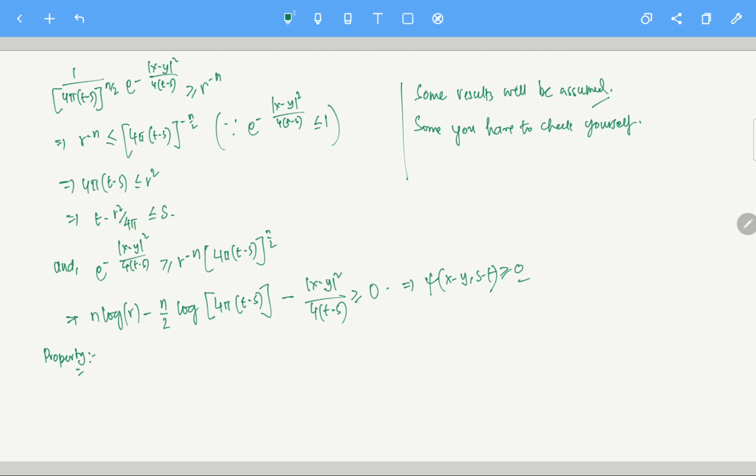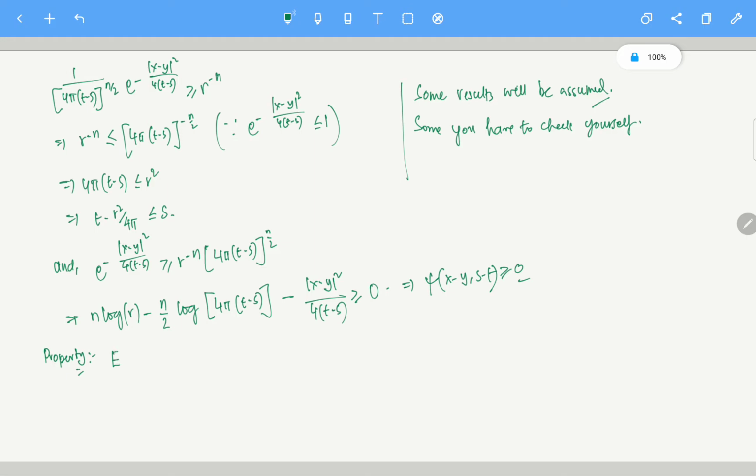But the thing is, I never took any results to be assumed up till now, but today we are going to take a small liberty and assume one result which is not possible to prove in this class. So that I will assume. Okay, so let's look at the property of a heat ball.